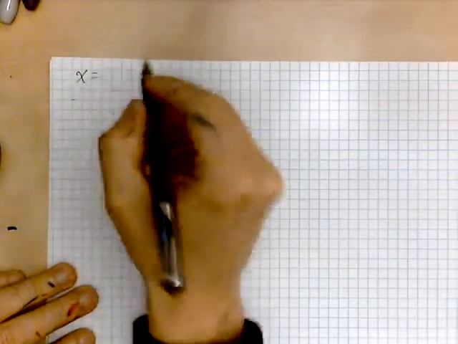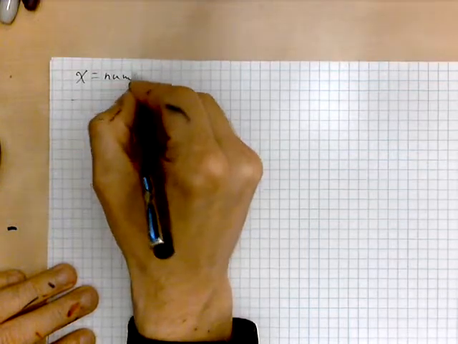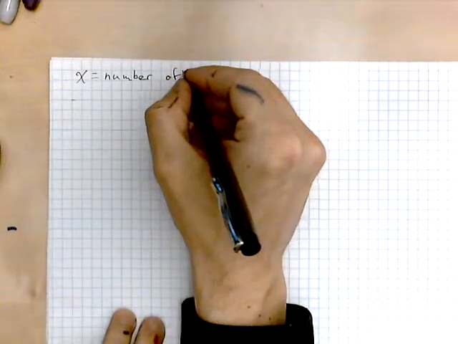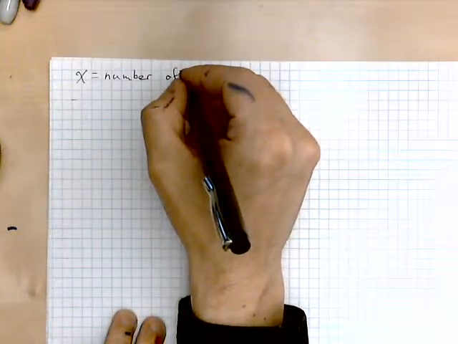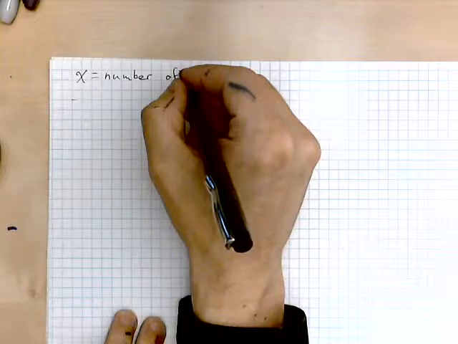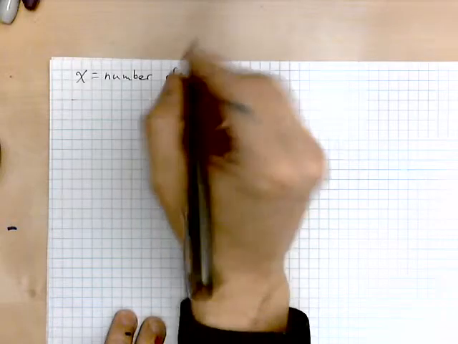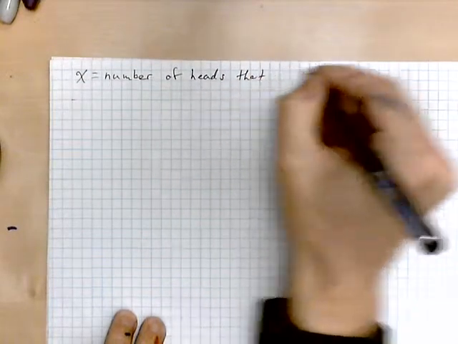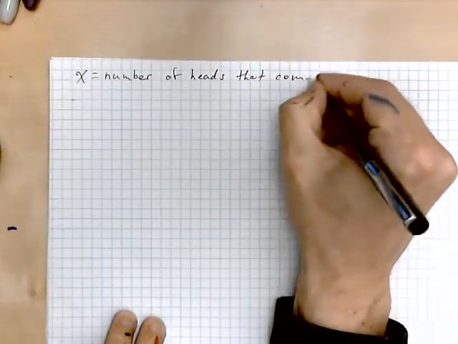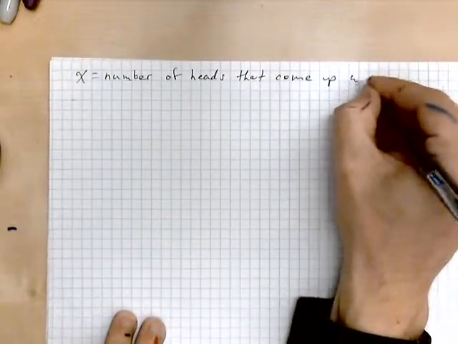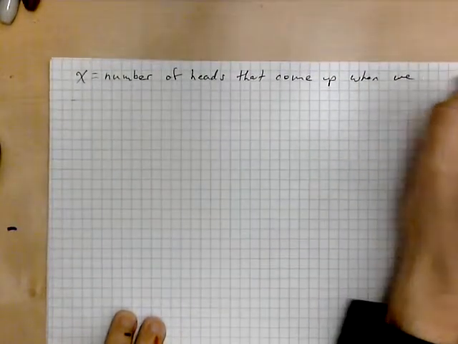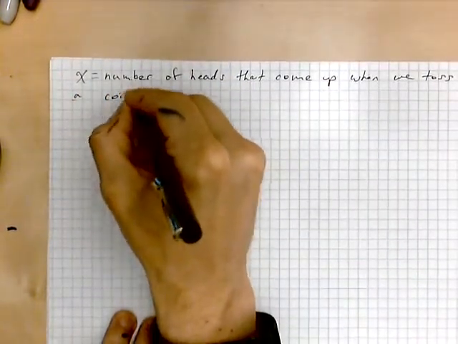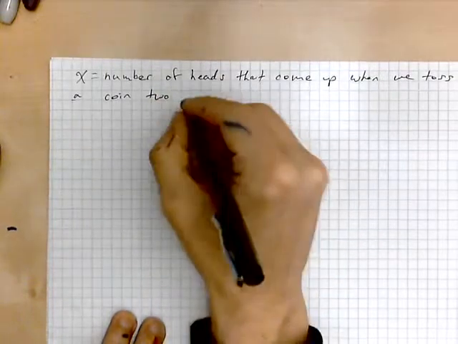It's the number of heads that come up when we toss a coin 2 times.